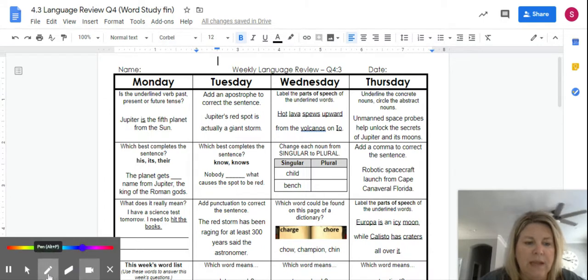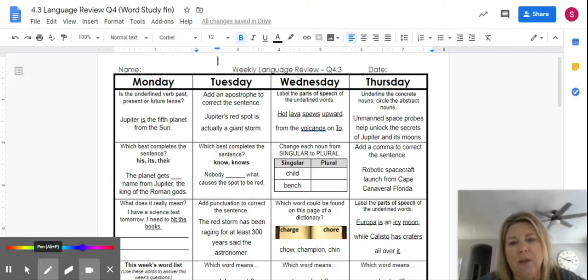So let's go ahead and take a look at the first one. It says, label the parts of speech of the underlined words. So our sentence is, hot lava spews upward from the volcanoes on Io. All right, so we have the words hot, lava, spews, upward, volcanoes, and Io. Okay, so we're going to determine which part of speech each of those are.